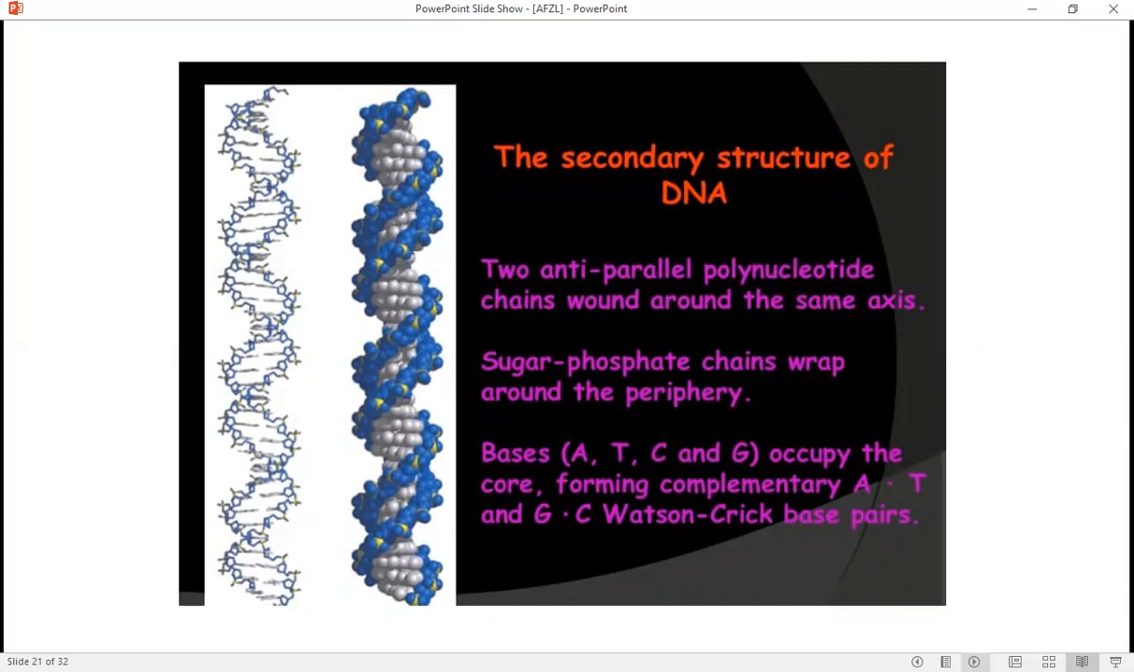Basically, two anti-parallel polynucleotide chains wind around the same axis and form a helix. Sugar phosphate chains wrap around the periphery. The four types of bases occupy the core, forming complementary AT and GC pairs in the Watson-Crick model. There are two hydrogen bonds between A and T, and three hydrogen bonds between G and C.